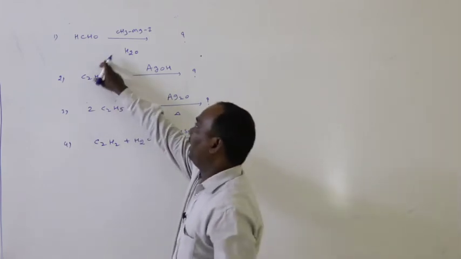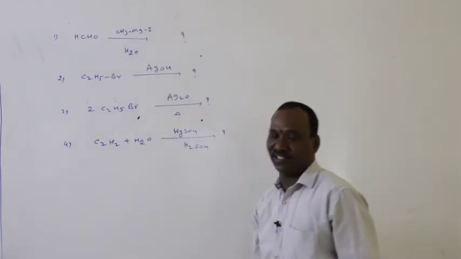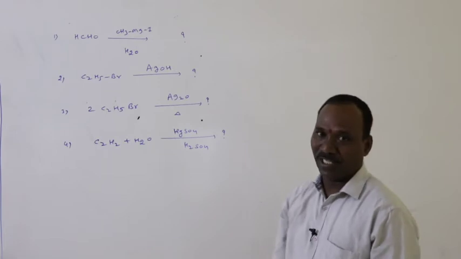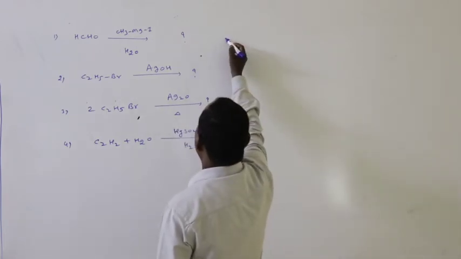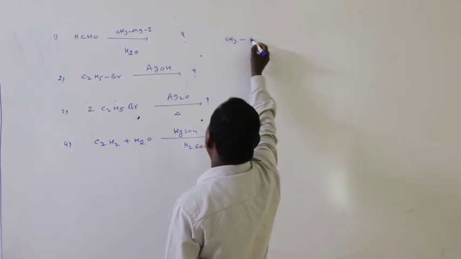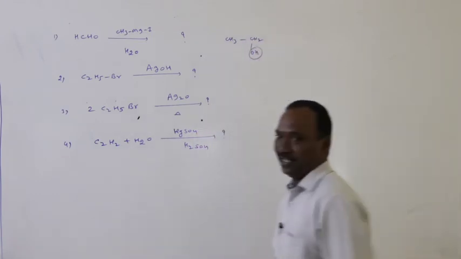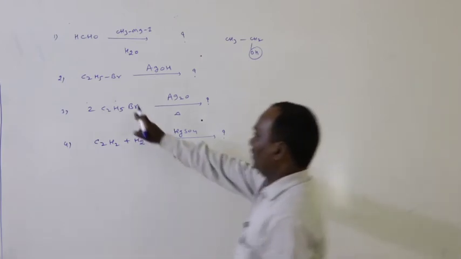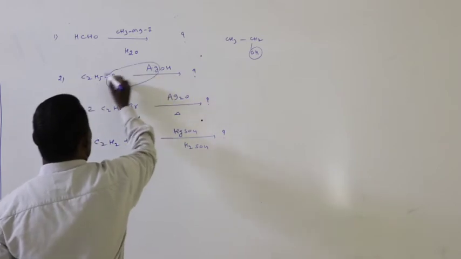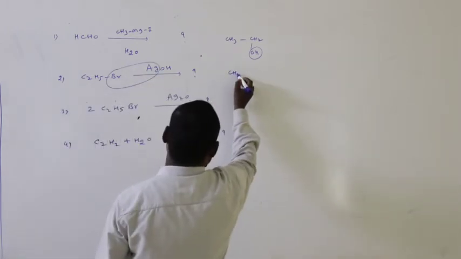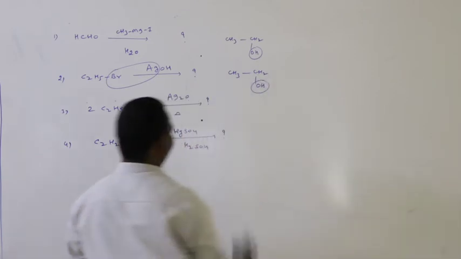Right, formaldehyde with Grignard reagent. Formaldehyde plus Grignard reagent always produces a primary alcohol. Okay, primary alcohol, that is ethyl alcohol formation, CH3CH2OH. Ethyl bromide with AgOH, here also the same ethyl alcohol formation, CH3CH2OH.